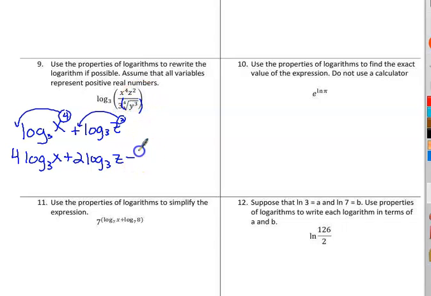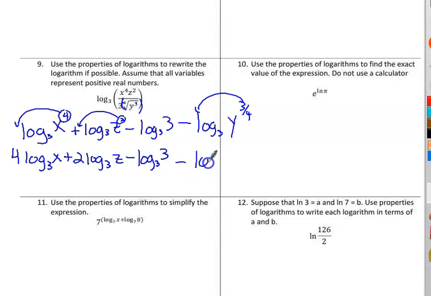So this is minus log base 3 of 3, and then I should have been writing that here. Log base 3 of 3, and we're dividing again because this one's on the denominator, so that would be log base 3 of y to the 3/4 power to write a fractional power. So remember the power gets moved to the front, so minus 3/4 log base 3 of y.